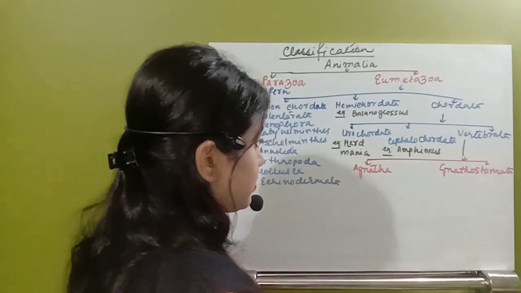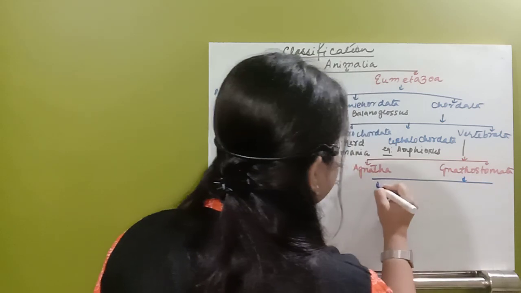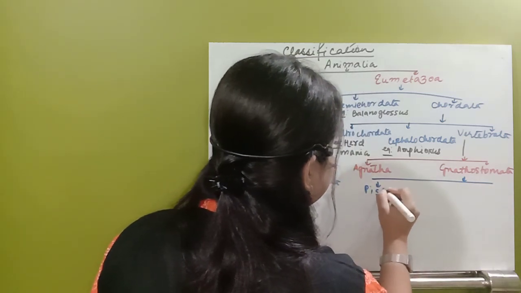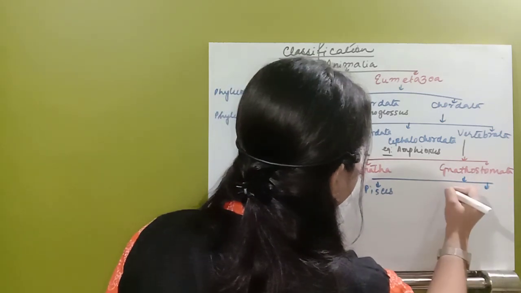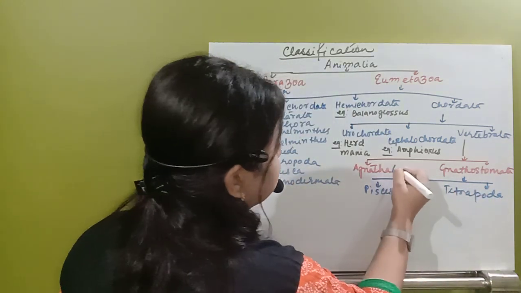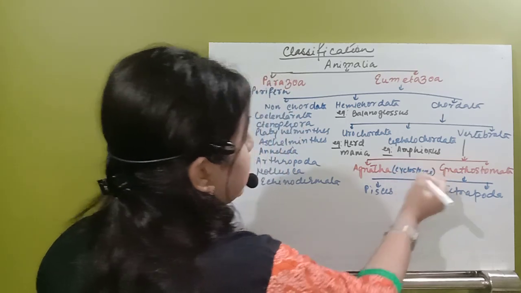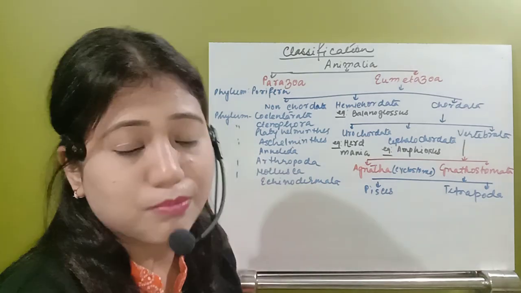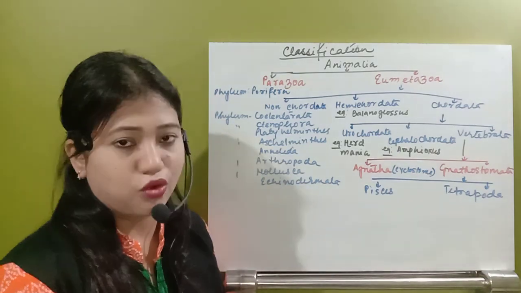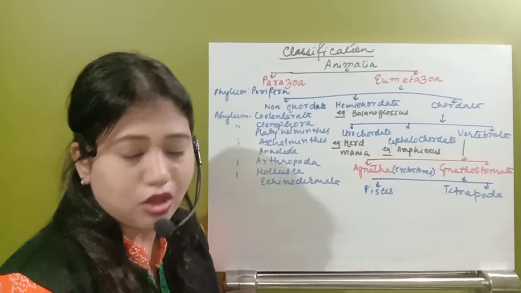The gnathostomes are divided into two groups now. What are they? First one, that is Pisces, the fishes, and after that we have Tetrapoda. So just see, we can give you here Agnatha. This is also known as cyclostome. Cyclo means circular, stome means mouth. So those organisms which do not have the jaw will be known as cyclostomata also.